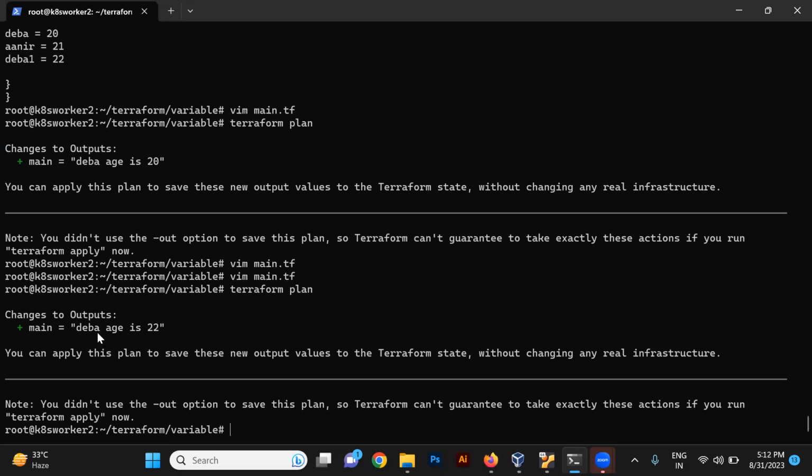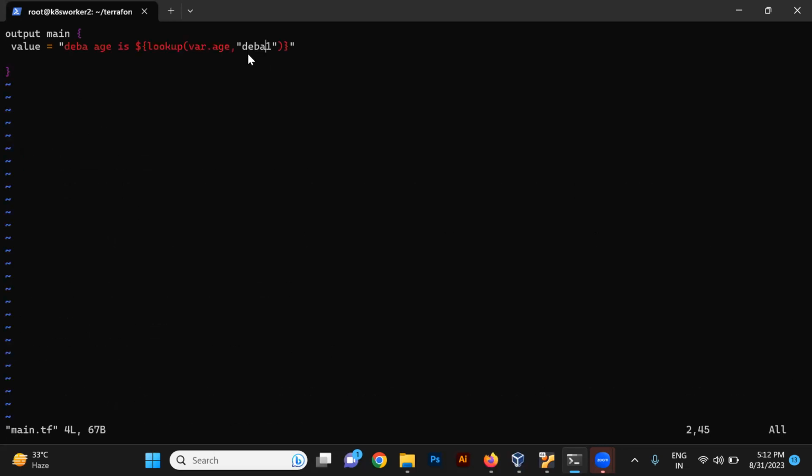But this output is a variable and this was the lookup function, so it would be calling only for deba1. As we have used this in the output only, we also need to change this. This means if we want to change something, or a lot of variables are there, we need to change it every time in this file only.